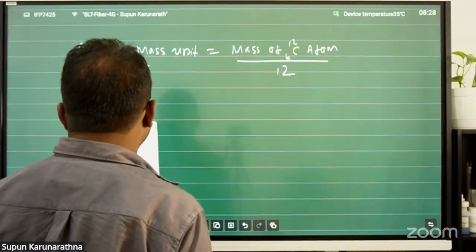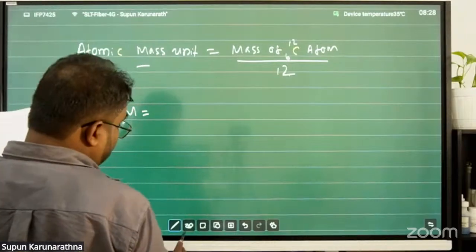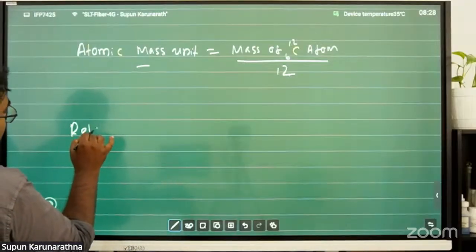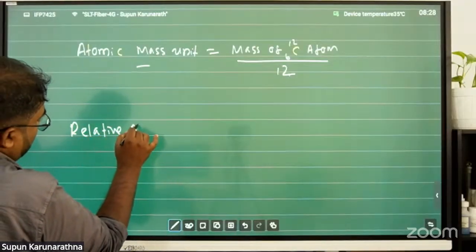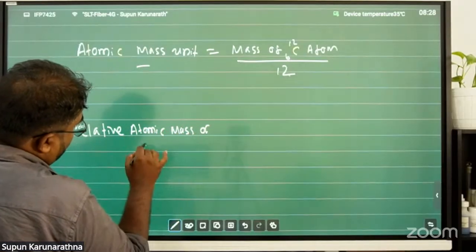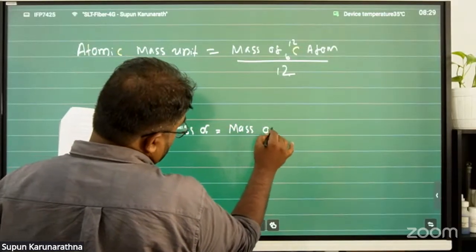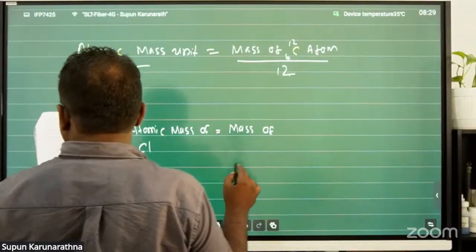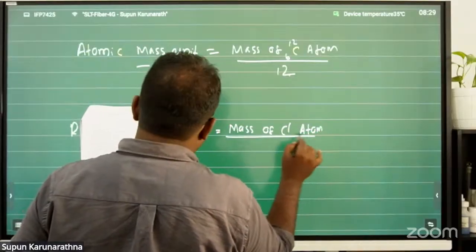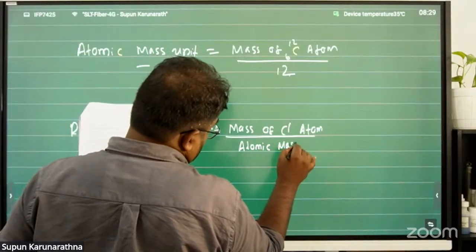The value of the atomic mass unit is 1.66 × 10^-24. Find the relative atomic mass of chlorine. How do you find that? Relative atomic mass of chlorine equals the mass of a chlorine atom, actually the true mass of the chlorine atom, divided by the atomic mass unit.